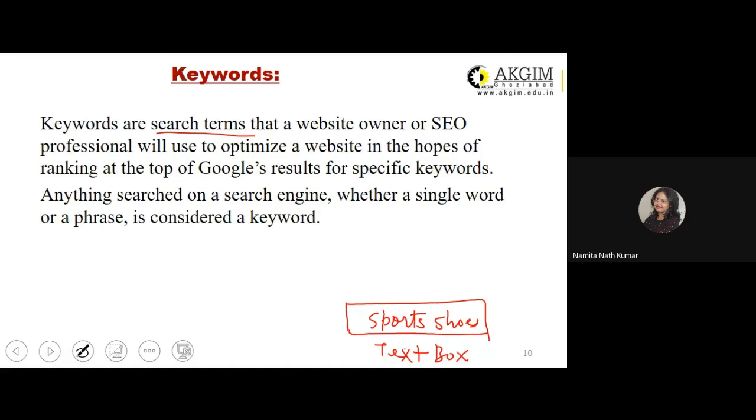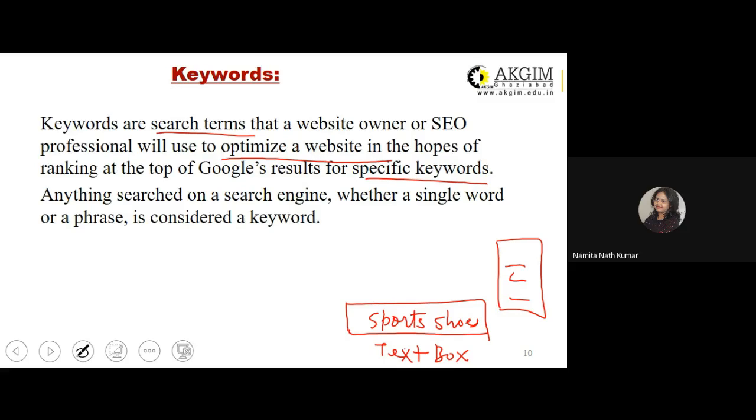But the category of shoes will be sports shoes as well. Or even if the person doesn't manufacture sports shoes, they may be manufacturing casual shoes. So they may try to integrate sports somewhere in the content on their website. So they are the search terms that a website owner or SEO professional will use to optimize the website in the hopes of ranking at the top of Google's results for specific keywords.